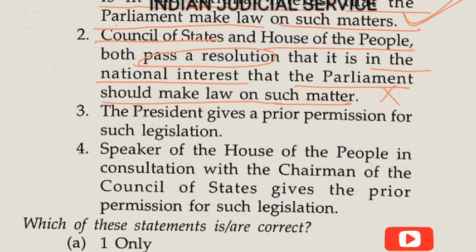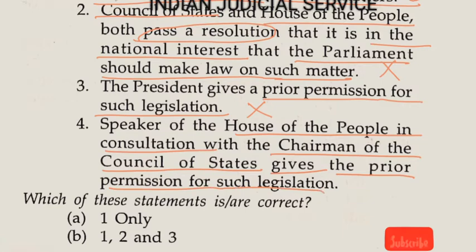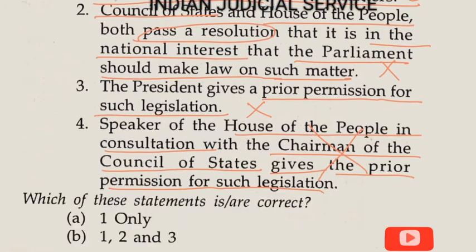Now third one: the President gives the prior permission for such legislation. There is no need for prior permission on such matter. So it is wrong. Now last one: the Speaker of the House of the People, in consultation with the Chairman of the Council of State, gives the prior permission for such legislation. This statement is also wrong. So only the first statement is correct here. Which of these statements are correct? Only one is correct. So the answer here is option A.